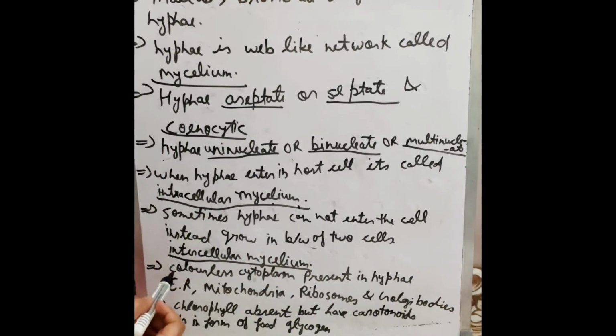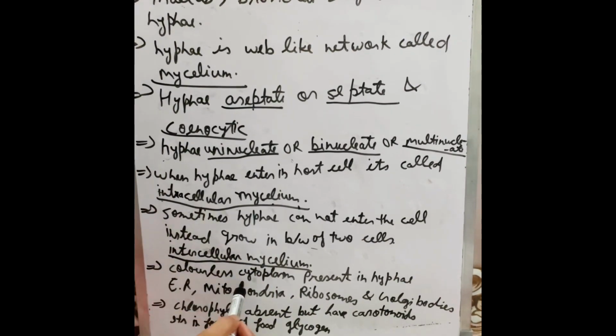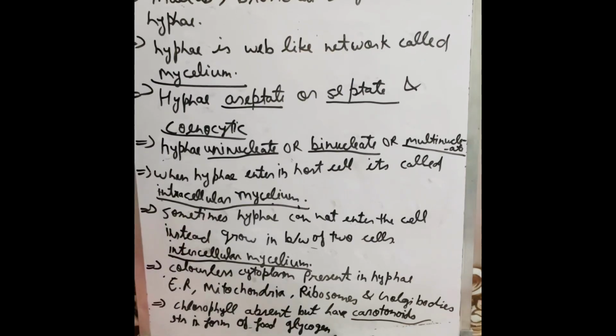The hyphae of fungi are colorless. There is colorless cytoplasm present in the hyphae. There is endoplasmic reticulum (ER), mitochondria, ribosomes and Golgi bodies. Because chlorophyll is absent, instead of chlorophyll it has carotenoids, and food is stored in the form of glycogen.